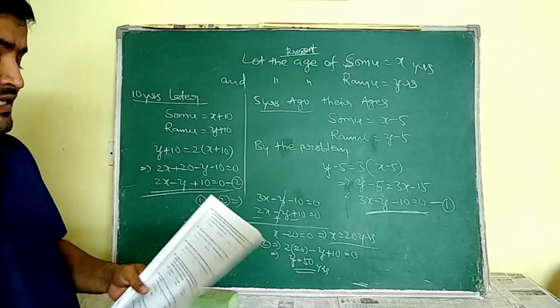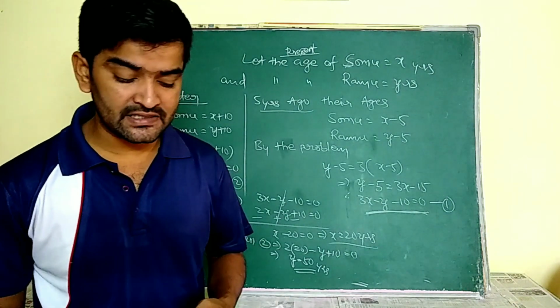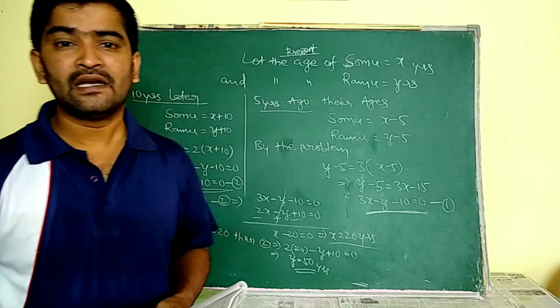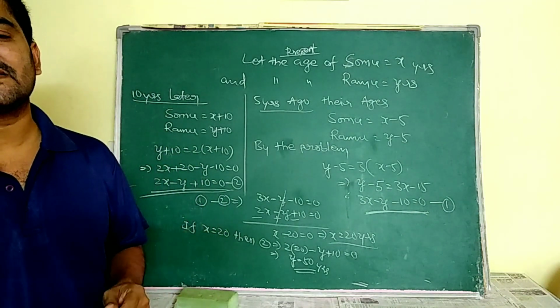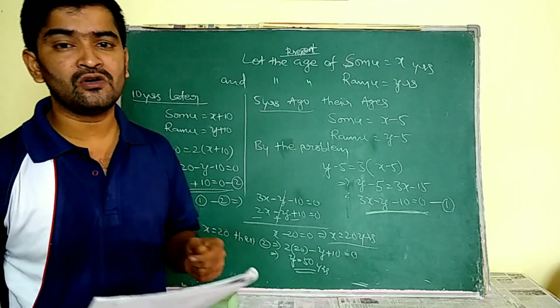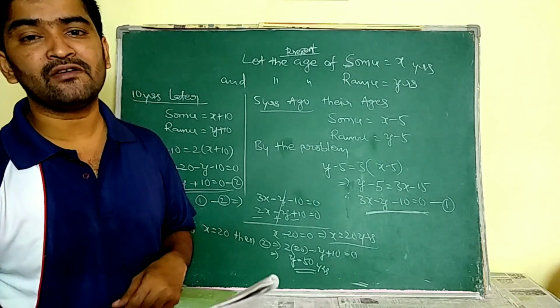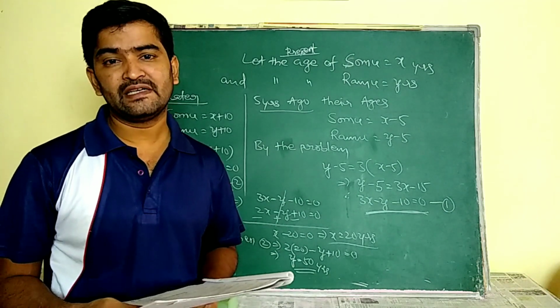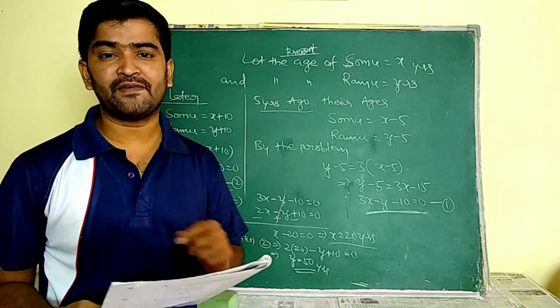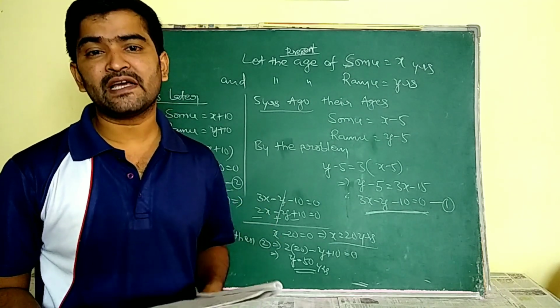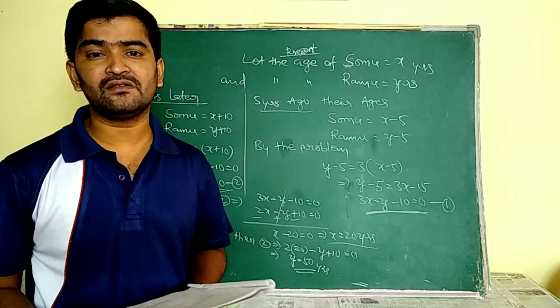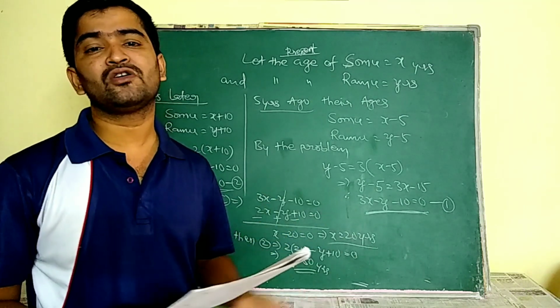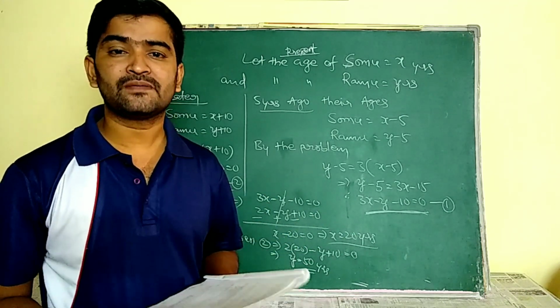Why? Because check the options. Here the first option is given as 35-20. Let us take those as the ages of Ramu and Somu respectively. 35-20. 5 years ago their ages mean 30 and 15. Is any one of the ages equal to thrice the age of the other? No. So like that we are going to check. Okay, now that's better, I think.